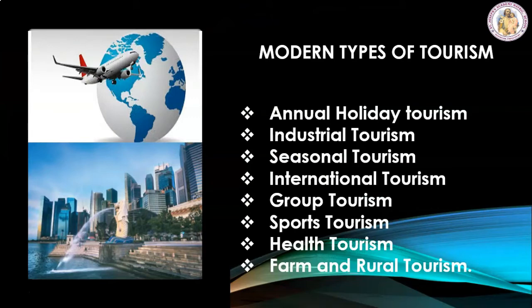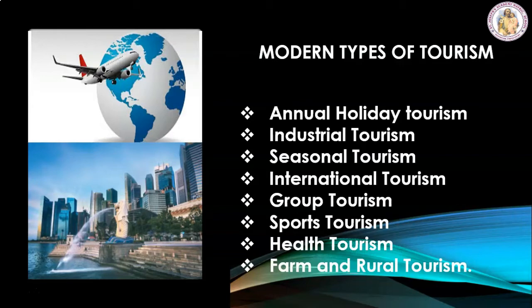They are annual holiday tourism, industrial tourism, seasonal tourism, international tourism, group tourism, sports tourism, health tourism and farm and rural tourism. Do you know inbound tourism, that is touring within the native country? Outbound tourism means touring in foreign countries.